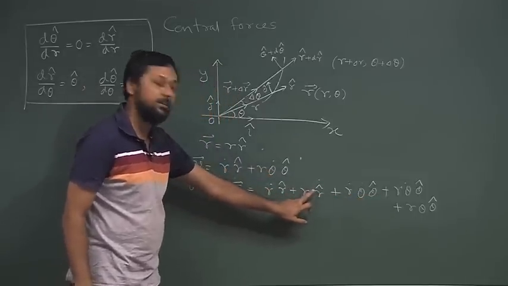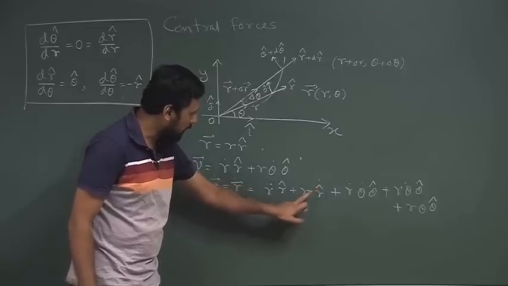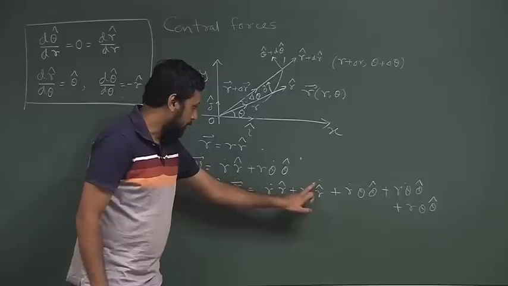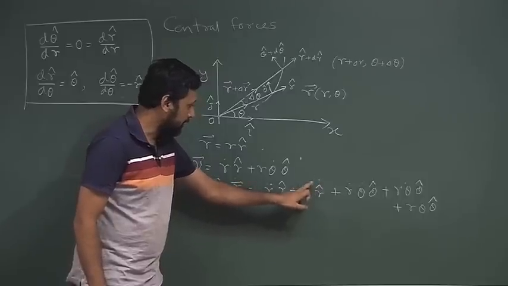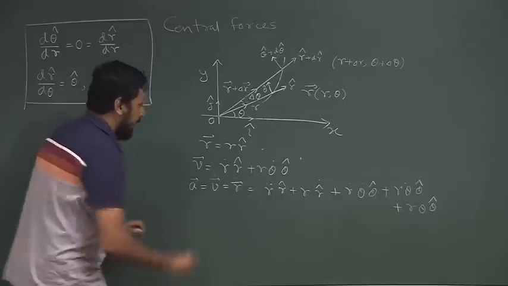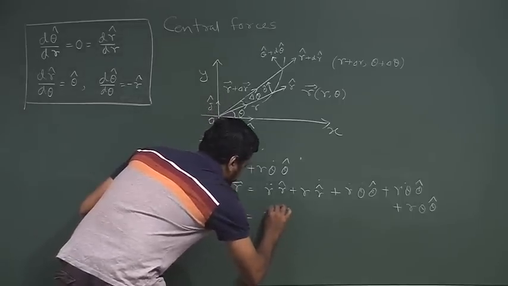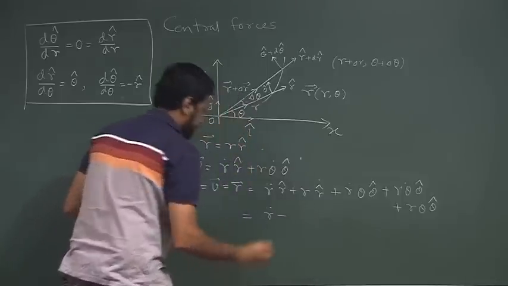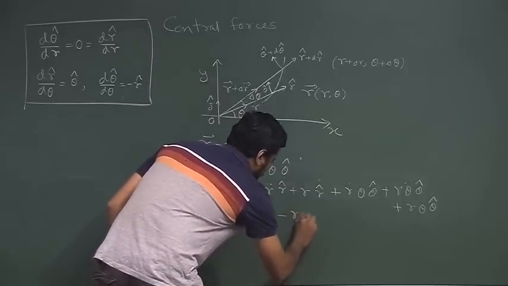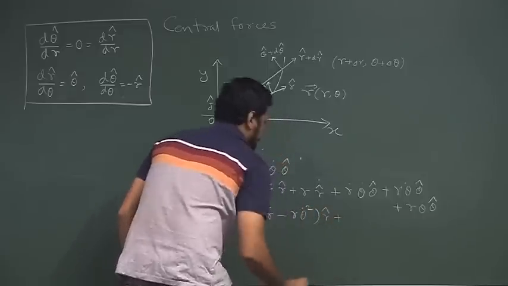Now, I am leaving it to you as an exercise to simplify this. Just like the previous case, we have to replace this r cap dot, substituting for d dt as d d theta times d theta dt. So, it will be theta dot d r cap d theta, and essentially what we will get is r double dot minus r theta dot square r cap plus the transverse term.